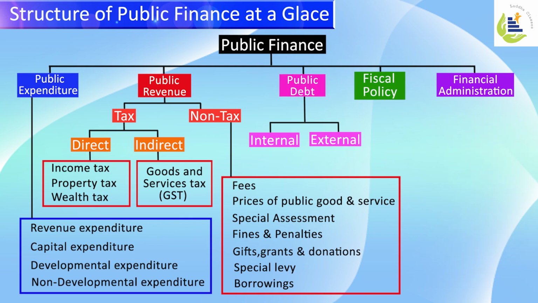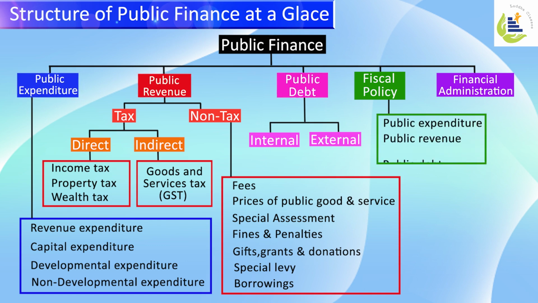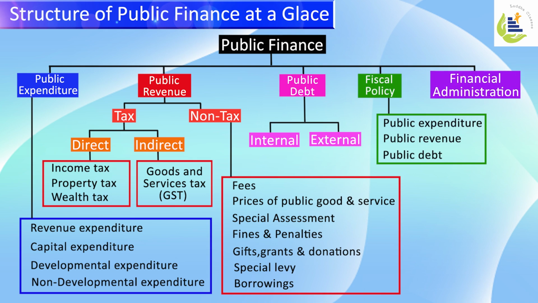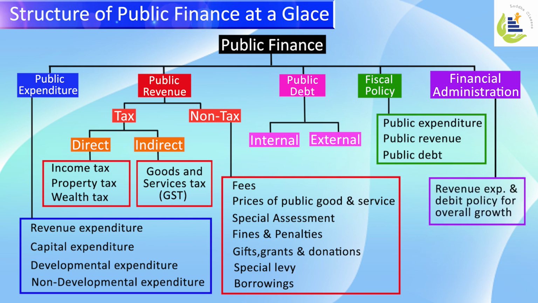Fiscal policy basically uses and ensures all the first three aspects. Fiscal policy makes use of public expenditure, public revenue, and public debt and ensures that economic development is on track. With fiscal policies, financial plans are created considering public expenditure, public revenue, and public debt. And financial administration ensures that the receipts and expenditures are regulated by way of budgets.